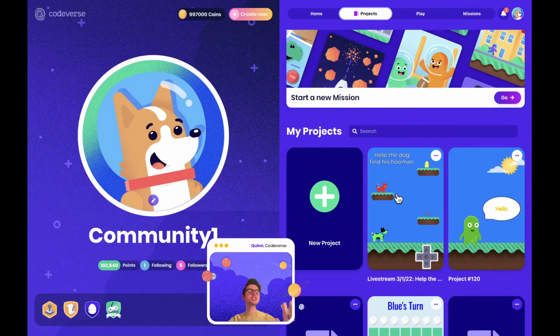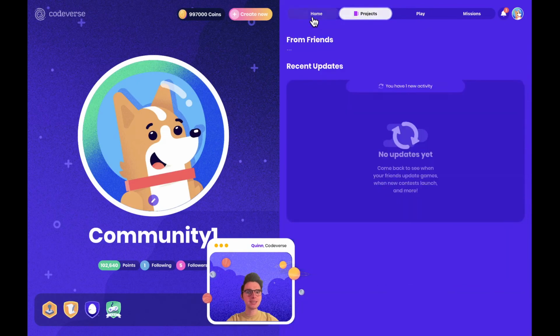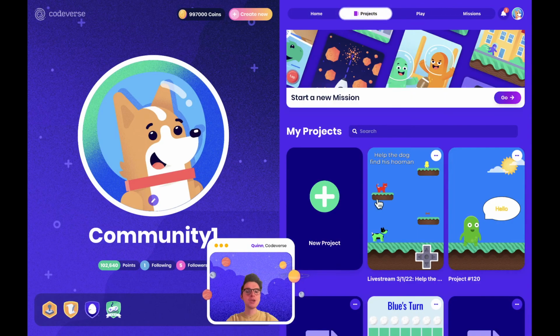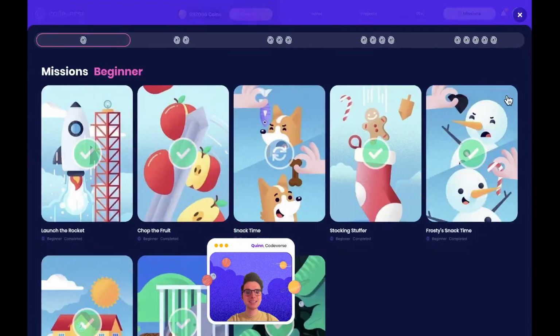Now, we're just about done today, but there were a couple other questions that we got in the chat earlier about how to progress with us using missions. So when you first log in, you'll open up to your home page. You'll have projects where you can create a project just like the one we did today, or you can head over and start a new mission. By clicking this, you'll be able to use one of many. We have over, I believe, 80 different missions for you to create.